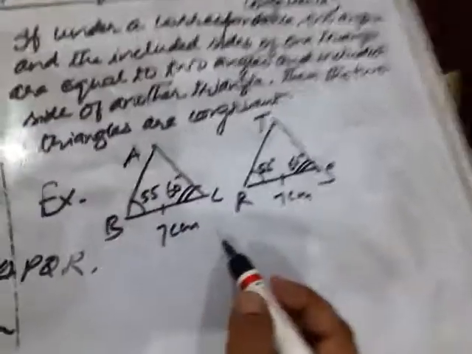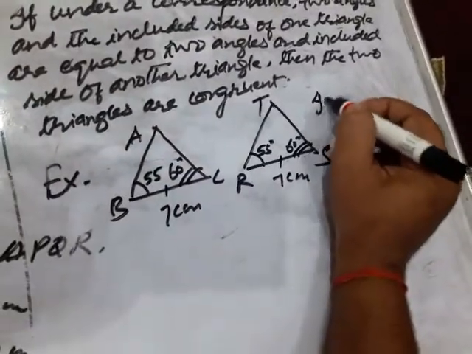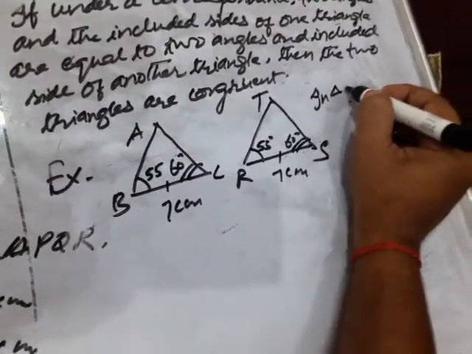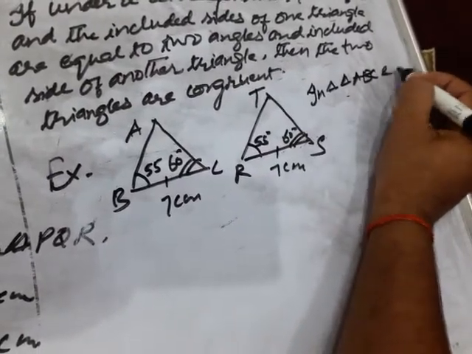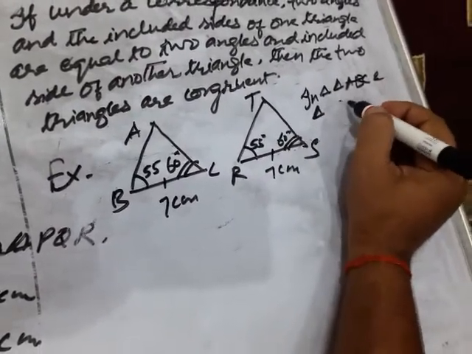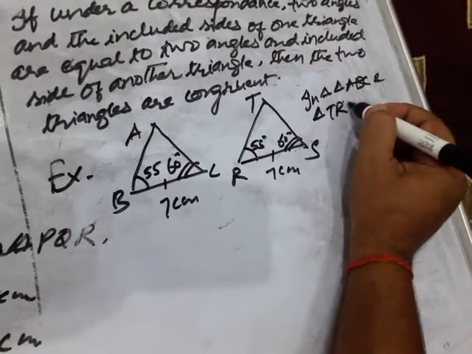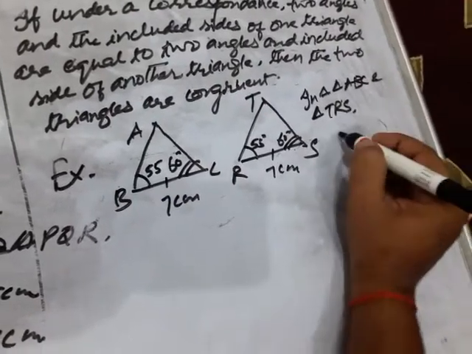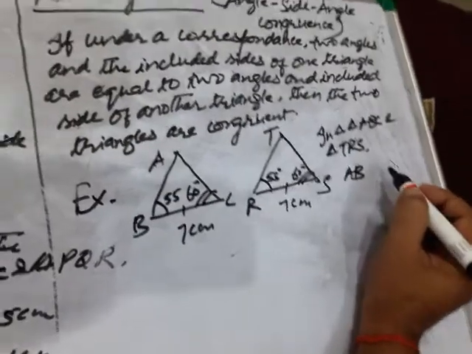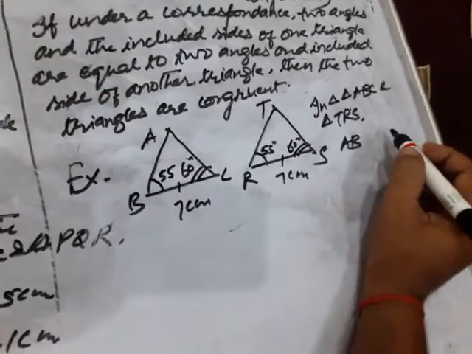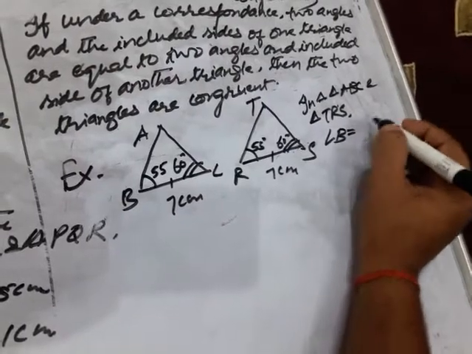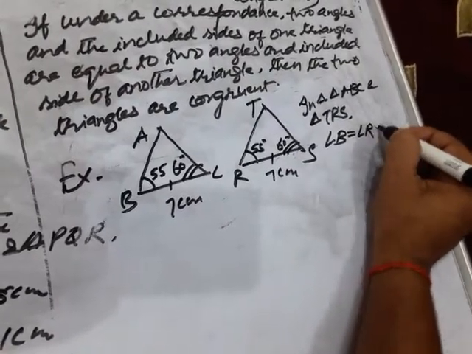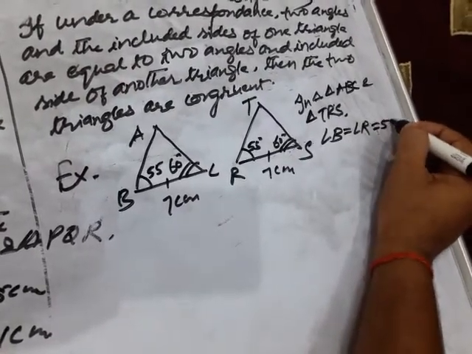Here how will you write, children? In triangle ABC and triangle TRS, let us consider the things. That is ASA: angle B equal to angle R equal to 50 degree. Why?